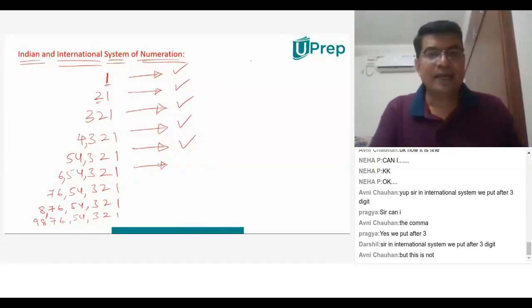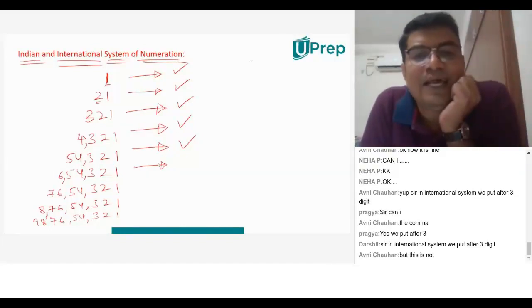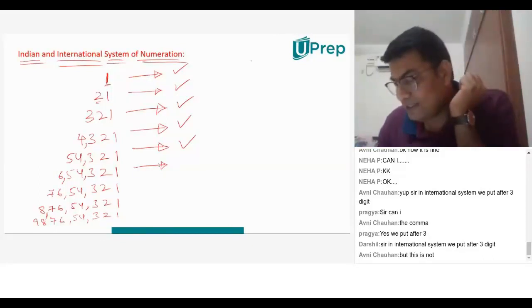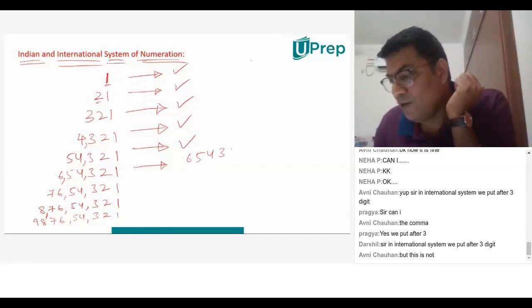From here, it changes in the international system. In the international system, we don't say 6,54,321, but the way we write the same number is 654,321. We basically separate it here, and we don't separate it here.